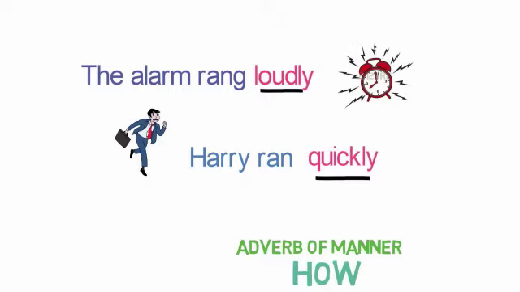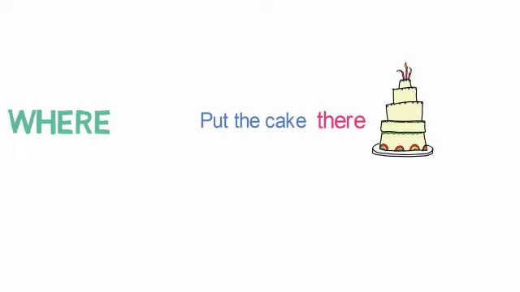Let's look into the next way in which we can describe an action. Where an action occurred. Let's look at the example here. Put the cake there. Here we are telling to put the cake, but at which place? By using the word there, we are telling the place to put the cake. So it is an adverb.